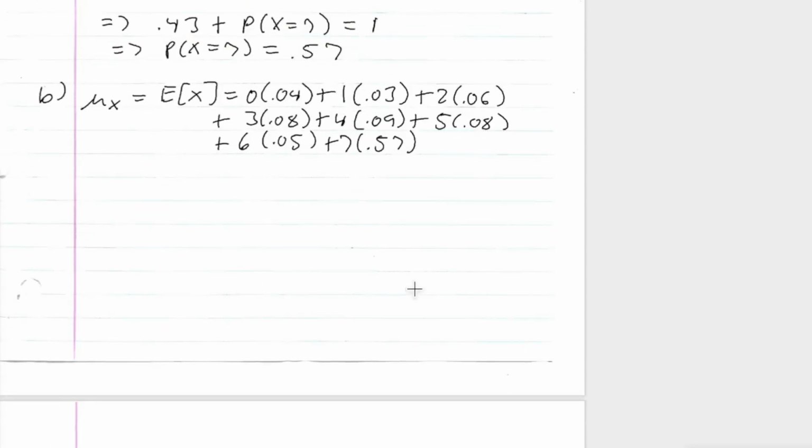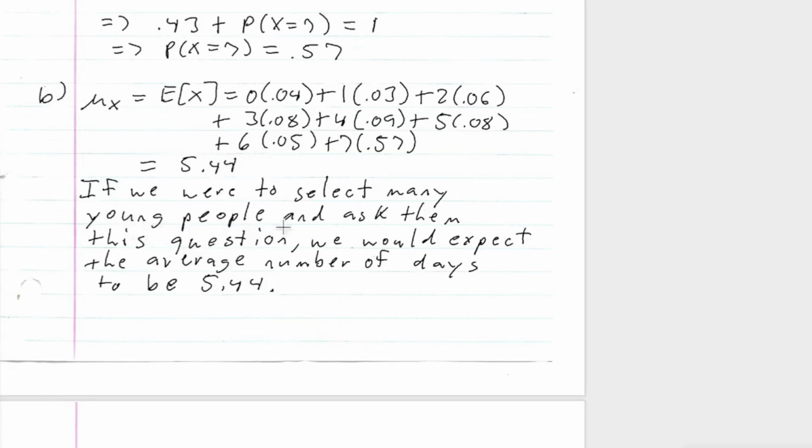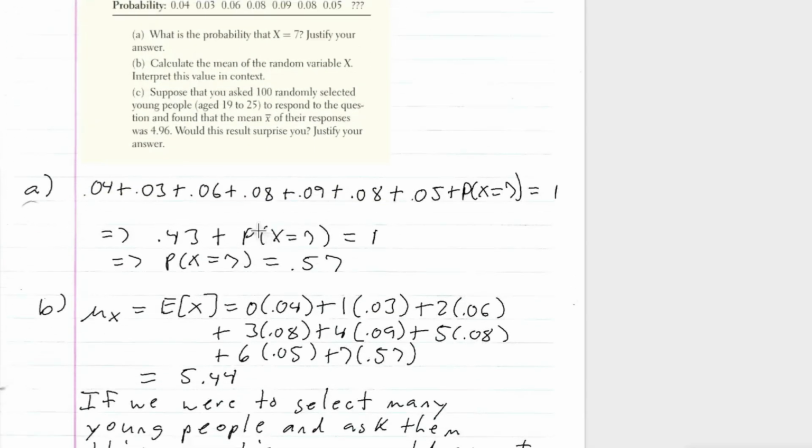So if we do this math, this will give us a value of 5.44. So this is what this means in context. If we were to select many young people and ask them this question, how many days they watch TV, we would expect the average number of days to be 5.44, right? Okay. Now, let's see, part C.